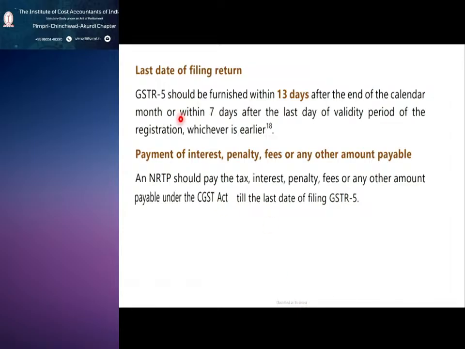Another important line: or within 7 days after the last day of the validity period of registration, whichever is earlier.